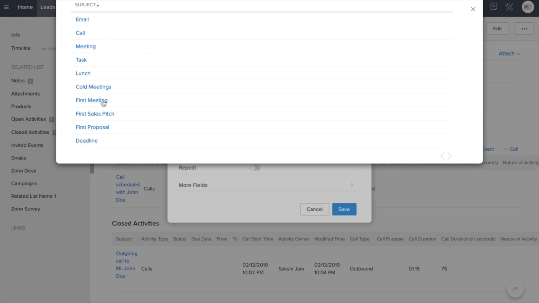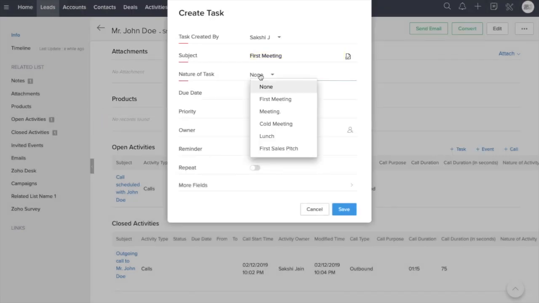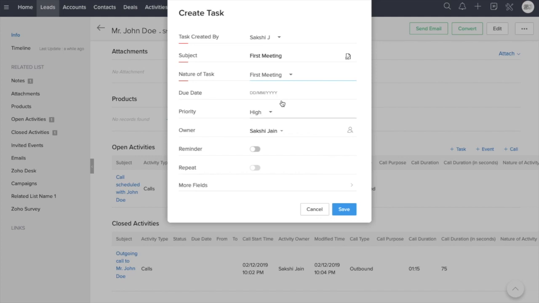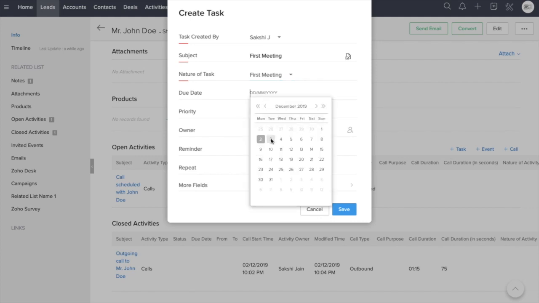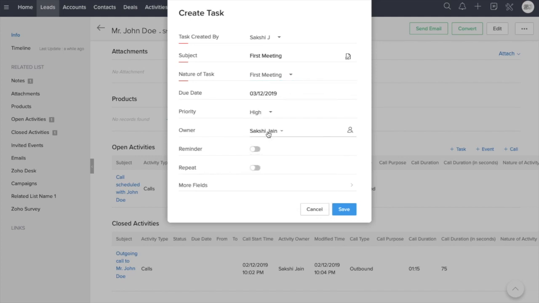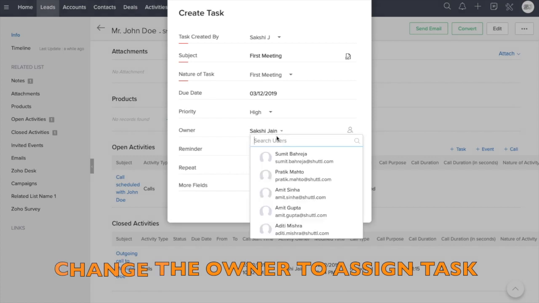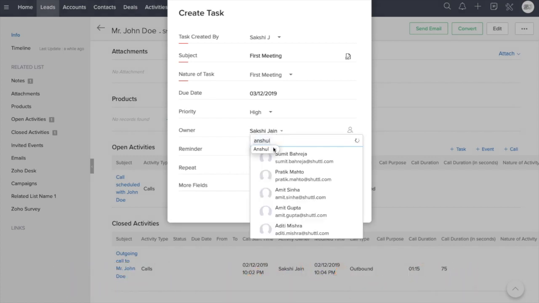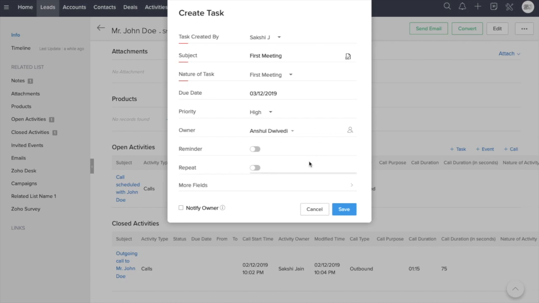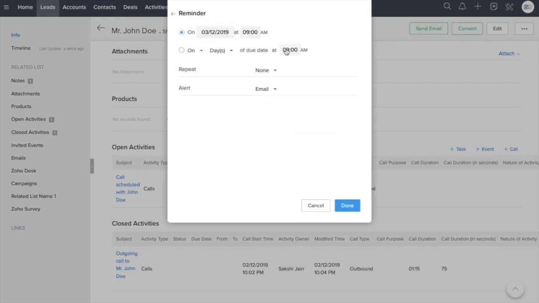I'll select the subject. Let's say it's my first meeting. Nature of task would be first meeting. Due date is say tomorrow. Sakshi is the owner, right? So if I want to assign this to Anshul, I have to change the owner to Anshul because I'm creating this for Anshul, and I'll also put a reminder for tomorrow.